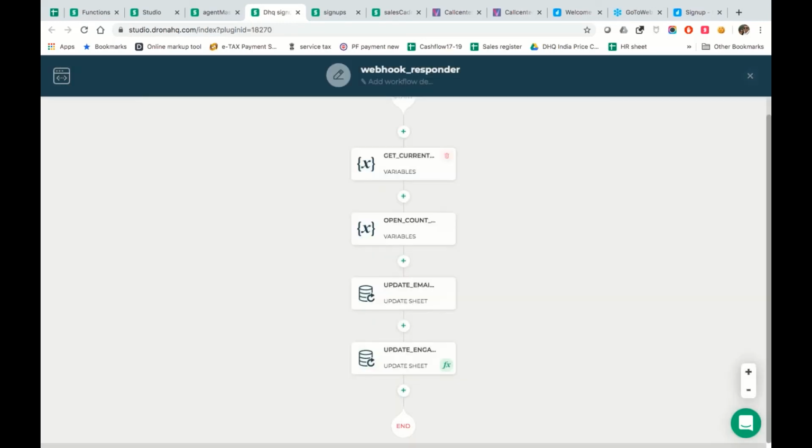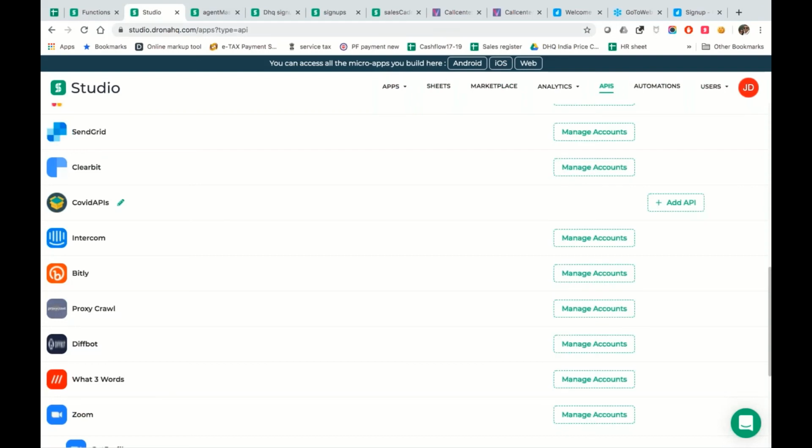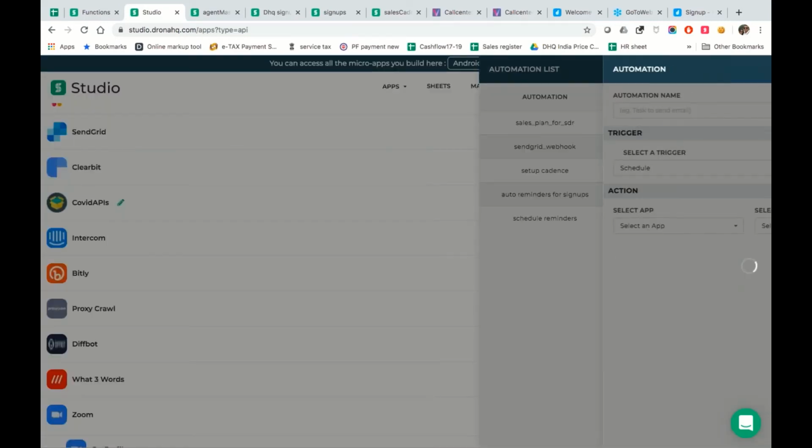So see, now this is the cool part. Imagine the webhook has been received by DronaHQ; this is what it's supposed to do. Now this is set up, but how do we set up a webhook? Now that's an interesting one. On this particular tool, we have automation, and within the automation, we have used the SendGrid webhook.